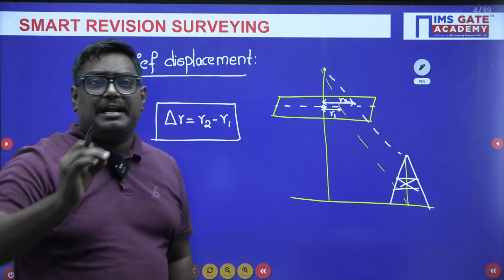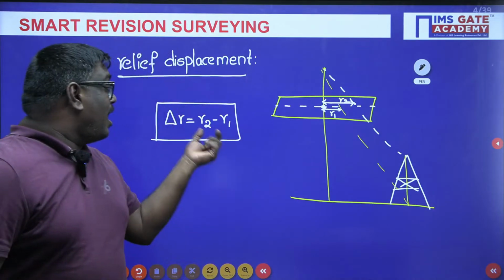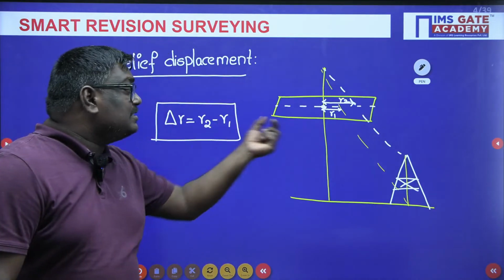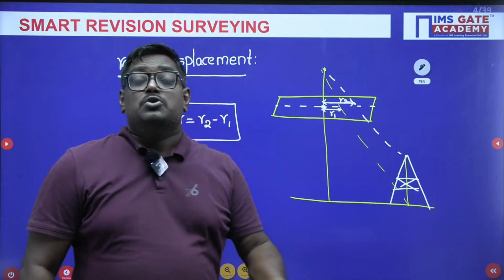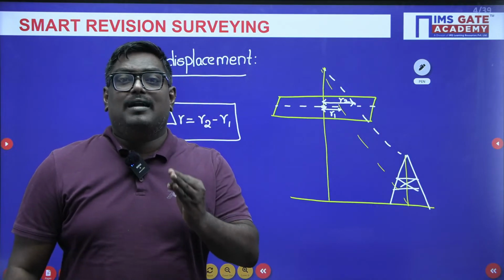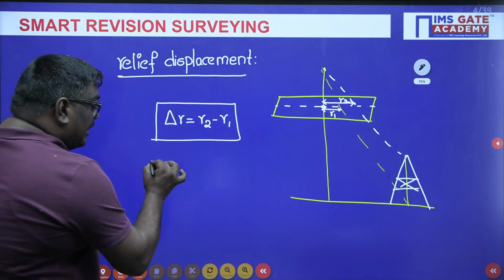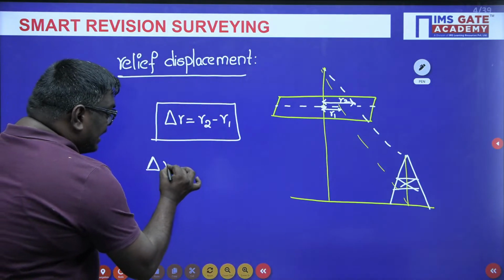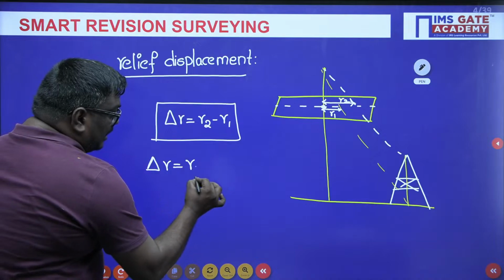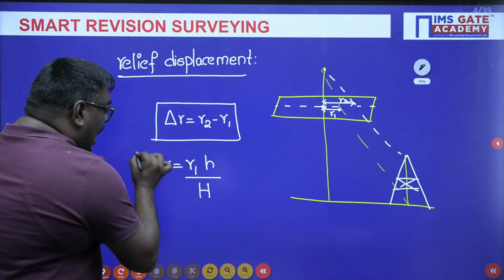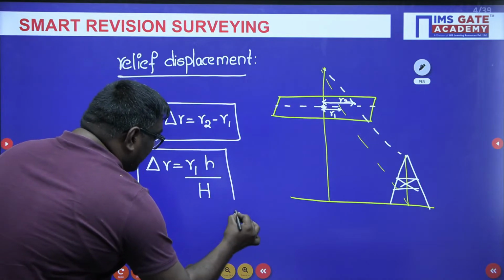Again and again, my dear students, please remember R2 is the radial distance at the top. R1 is the radial distance at the bottom. So delta R is nothing but the relief displacement. Very good, Swetanshu, very good. So here delta R can be taken, from the similar triangle concept, as R1 into h upon capital H.